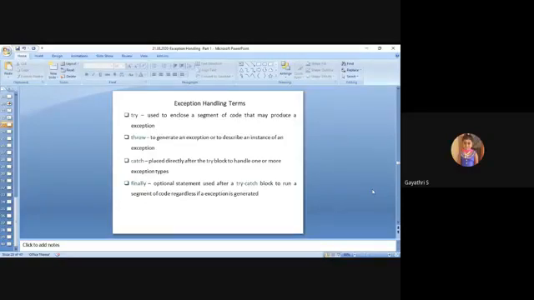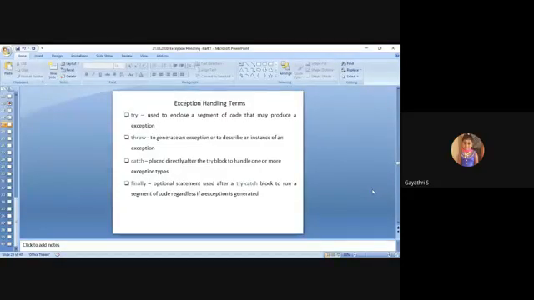Sometimes you want to close your database connection, sometimes you have to close the IO streams. These statements are included in the finally block. Regardless of whether an exception is generated or not, the statements in the finally block are always executed. That's the important thing, but it is optional.